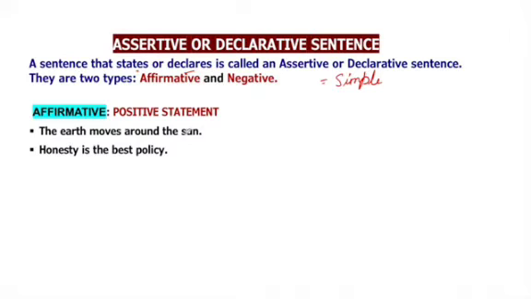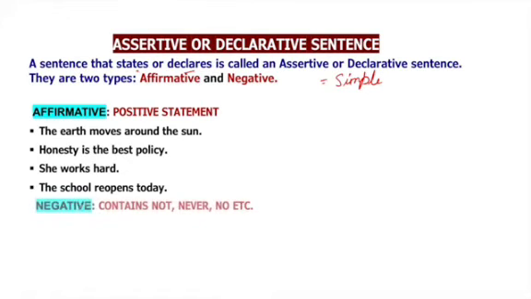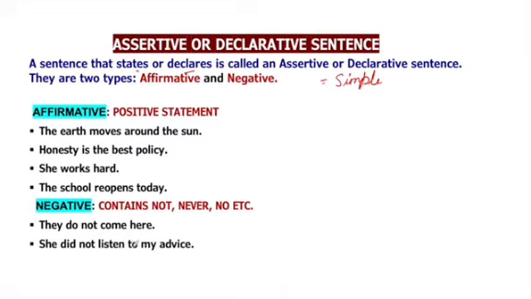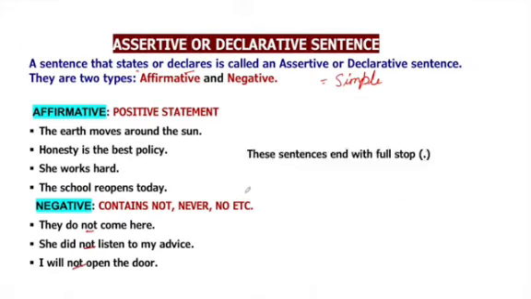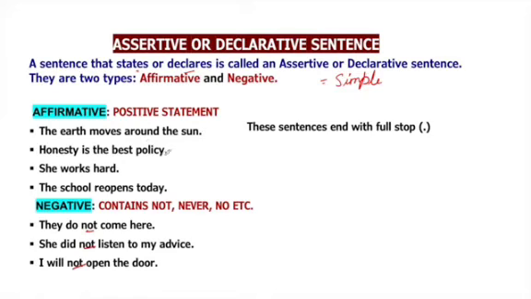Like, the earth moves around the sun, honesty is the best policy, she works hard, the school reopens today. And negative sentences are those which contain not, never and no. Let's see. They do not come here. She did not listen to my advice. I will not open the door. So we have seen that positive statements are called affirmative sentences and negative sentences are those which contain not. At the end we have to remember that these sentences end with a full stop.